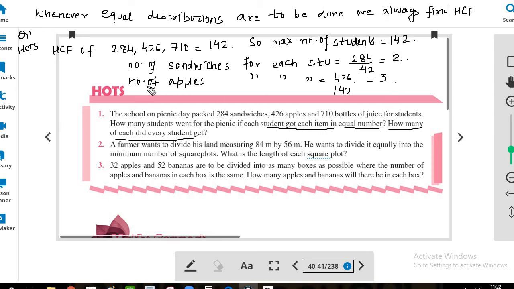And to calculate the number of juice bottles for each student, you have to divide the total number of juice bottles by the HCF, and when you divide you get 5. So each student will get 2 sandwiches, 3 apples and 5 juice bottles.